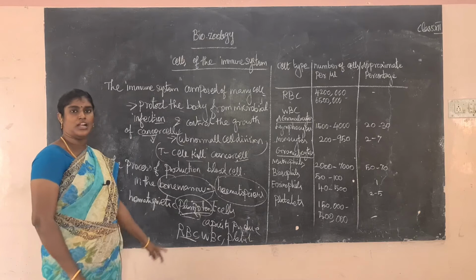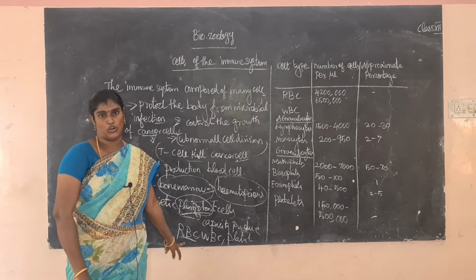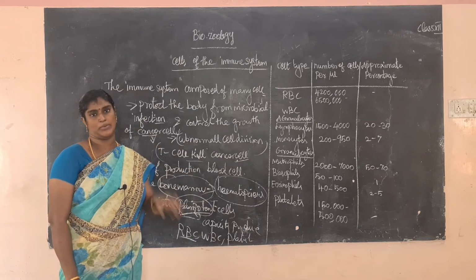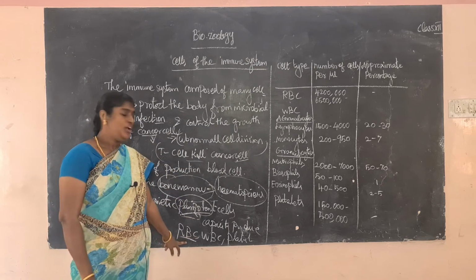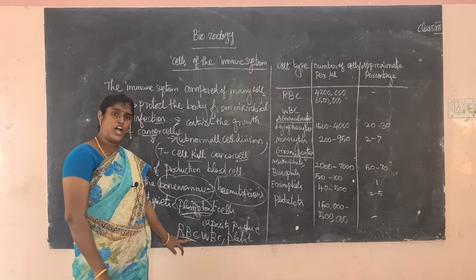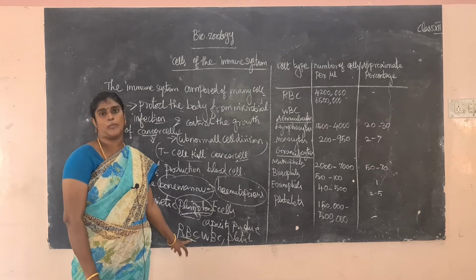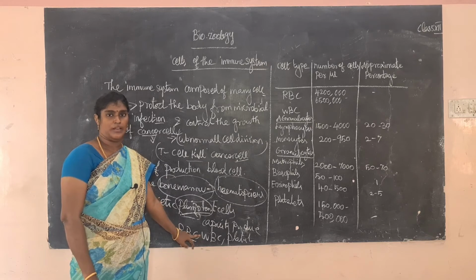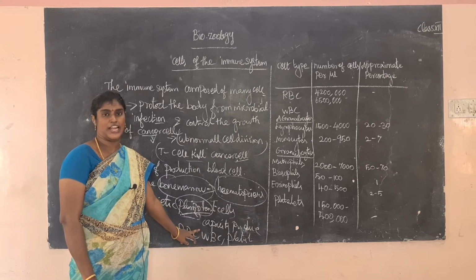So what is RBC? RBC is commonly called red blood corpuscles. Otherwise it is called an erythrocyte. In RBC, the important pigment is hemoglobin, a respiratory pigment, which carries oxygen.